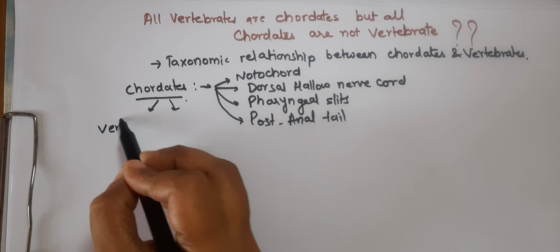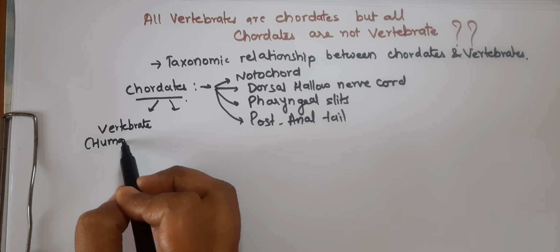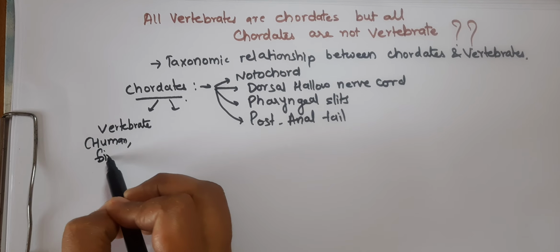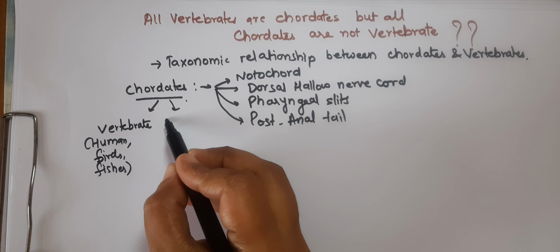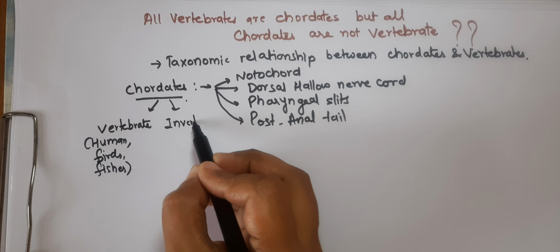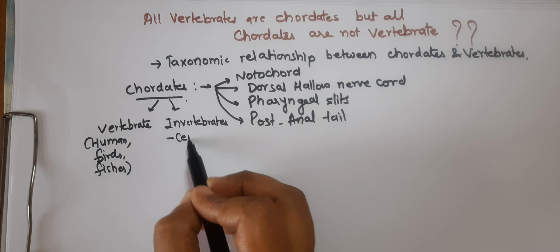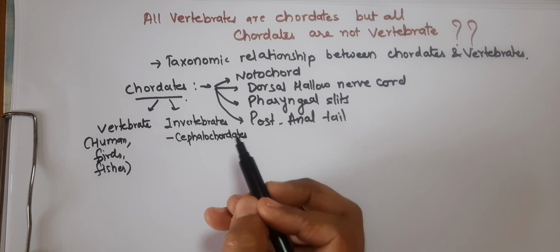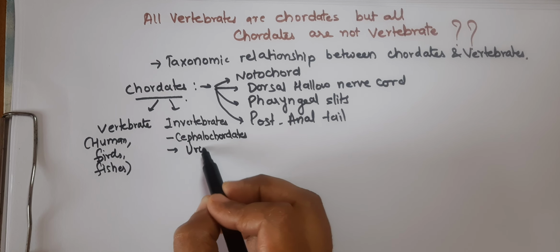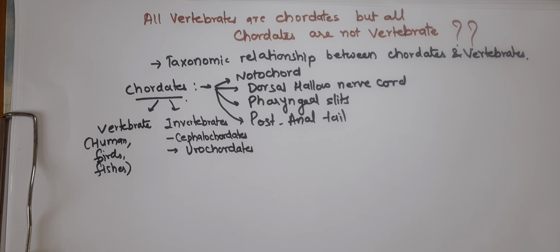the vertebrates, that includes the human, birds, and the fishes. And it also includes the invertebrates like cephalochordates and the urochordates. So the example of the cephalochordates includes the lancelets, and the urochordates includes the sea squirts.